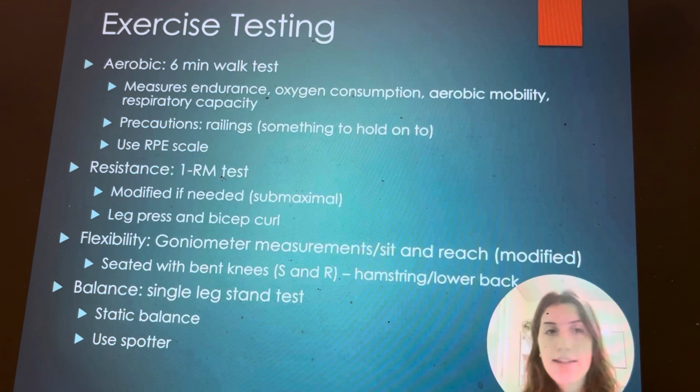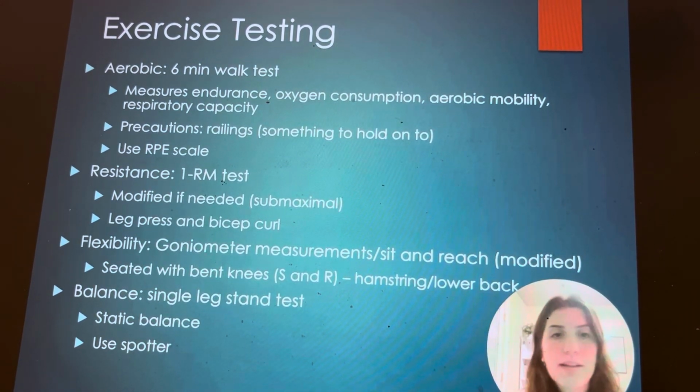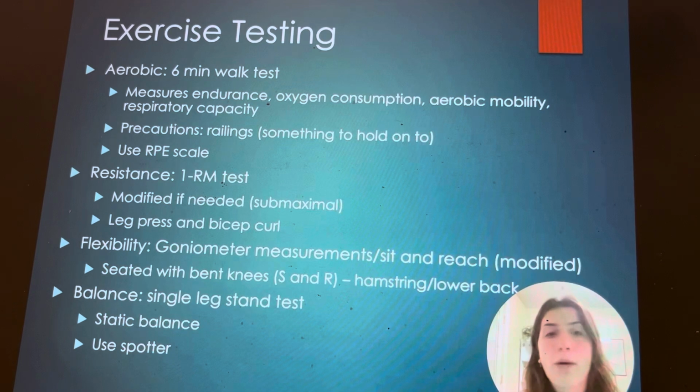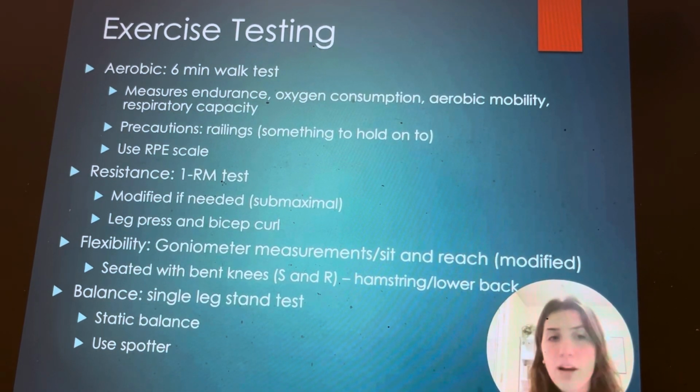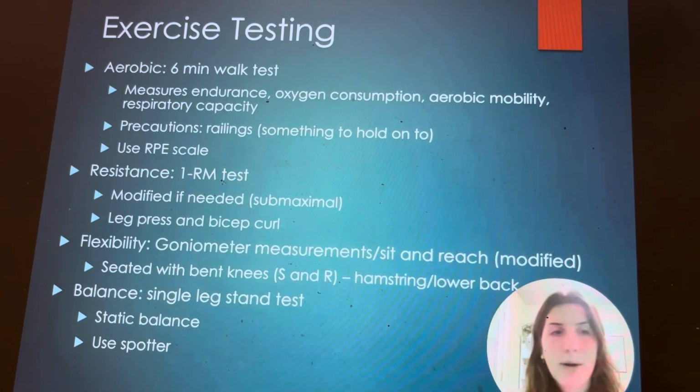Exercise tests that we should consider are aerobic. We're going to do a 6-minute walk test to measure endurance, oxygen consumption, aerobic mobility, and respiratory capacity. We want to be careful because this person is struggling with balance and gait, so we will have railings they can hold on to if they need to. We're going to use an RPE scale of 1 to 10, so a measurement of 3 to 4 is what we're aiming for.